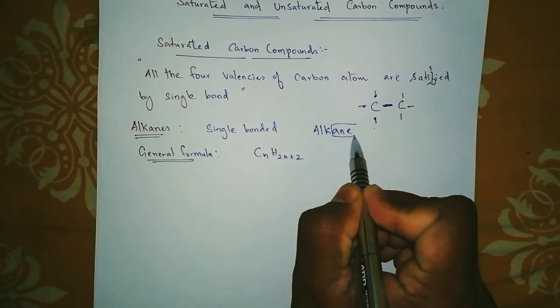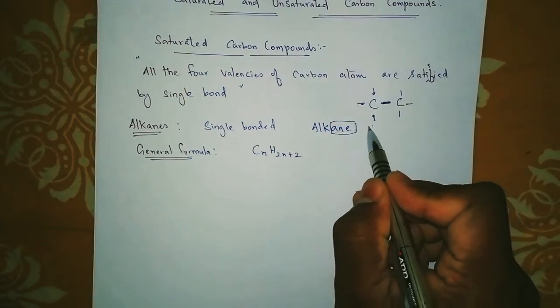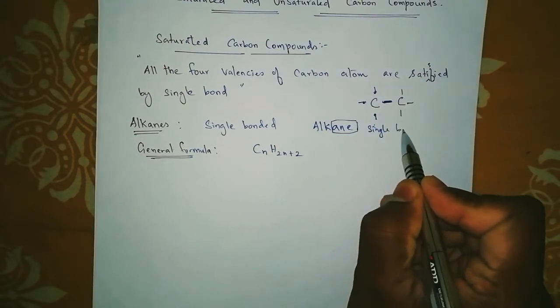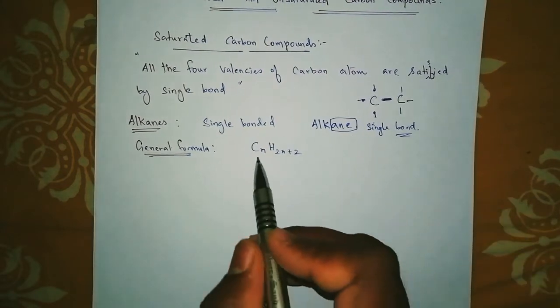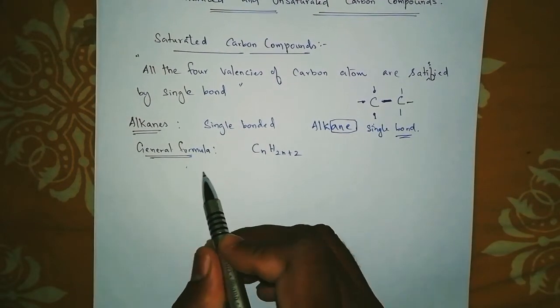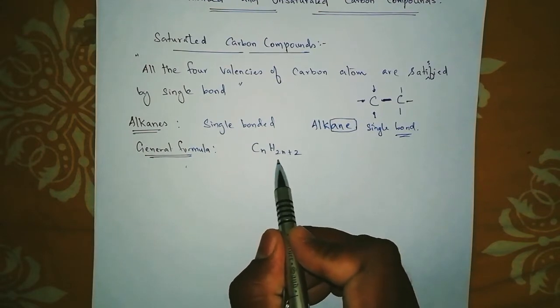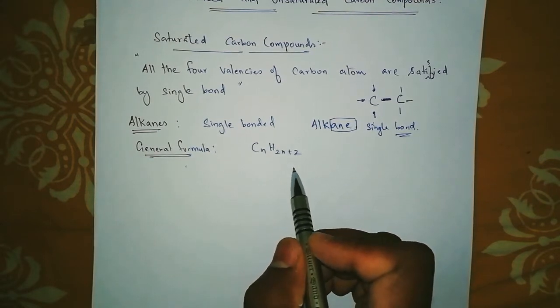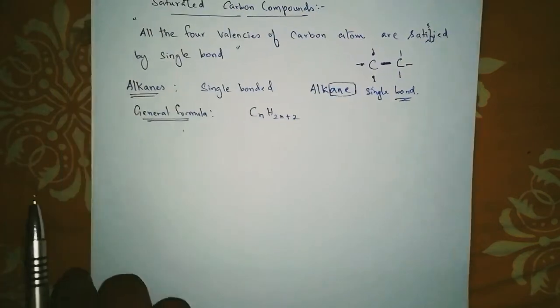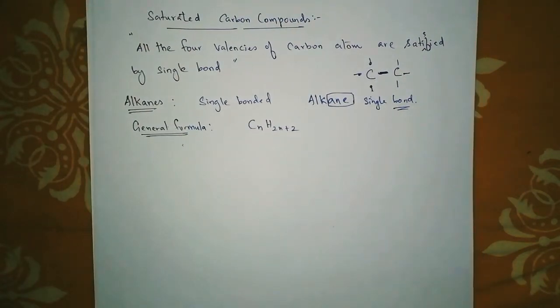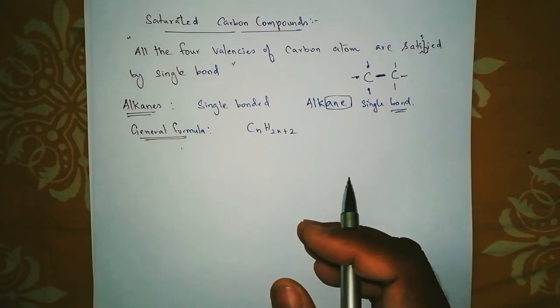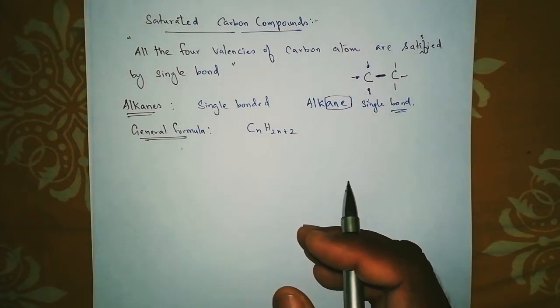The ending ane comes only for single bonded. Single bonds always have anes. And we have a general formula for this: CnH2n+2. So this is the general formula for alkanes. In the exam they can ask this question as a 1 mark question also: what is the general formula for alkanes. So you should know that, right?